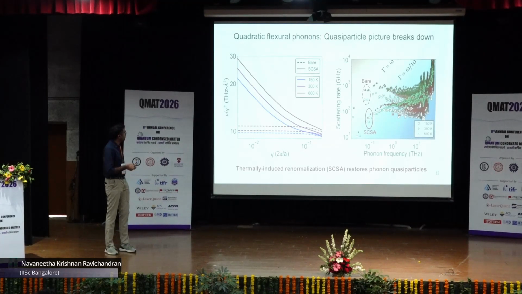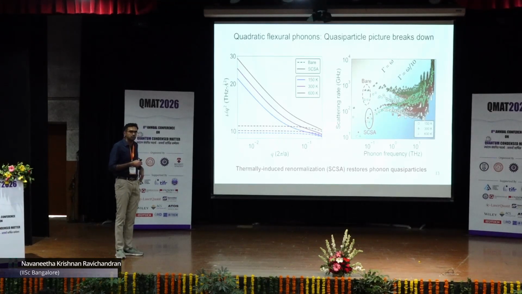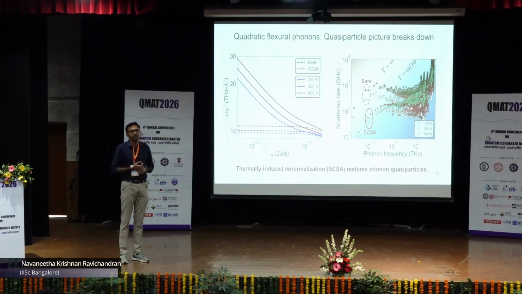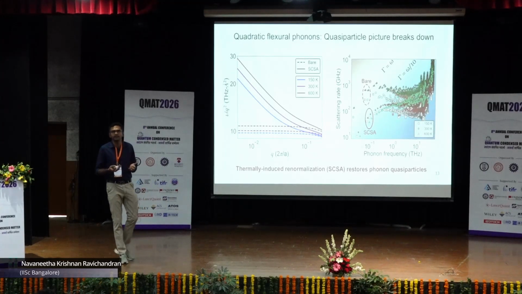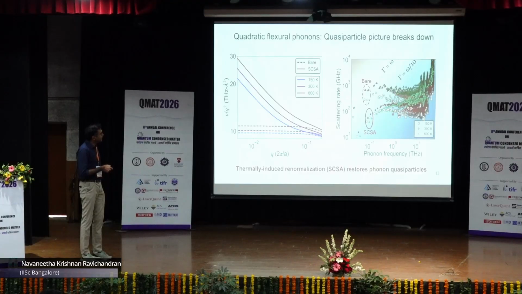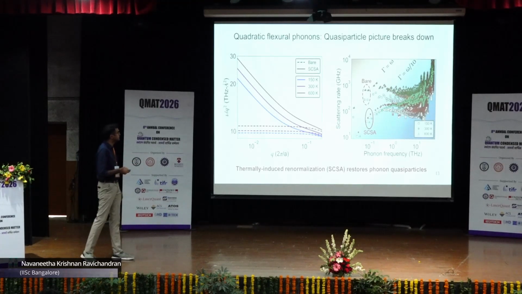we use the bare phonons given by the dotted dashed lines here, the scattering rates because of the anharmonicity of the crystal between these phonons are so high that we are actually in this limit where the scattering rates are comparable to the frequencies. When scattering rates are comparable to the frequencies, the quasi-particles don't exist anymore. So there is a complete breakdown of the quasi-particle picture in graphene at small q when you don't renormalize using this SESA framework correcting for the stability of large graphene sheets.